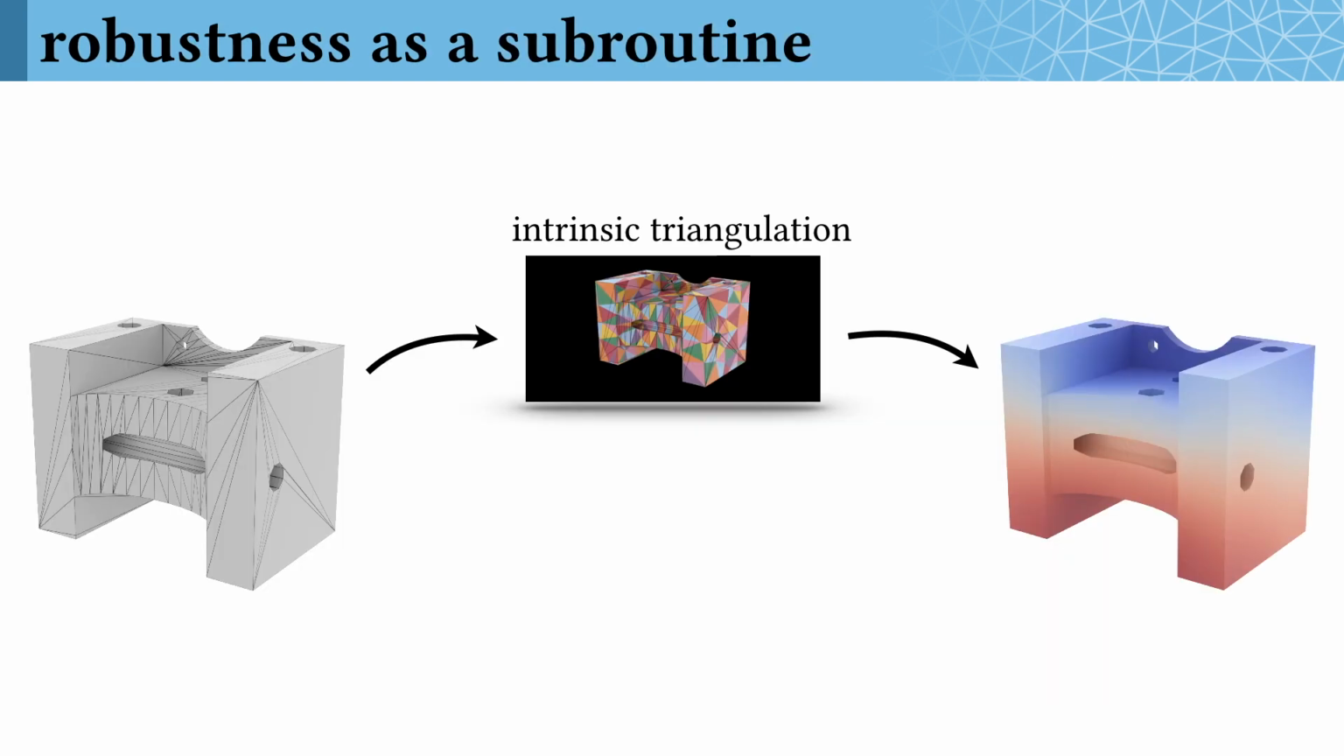As a closing thought, we're very optimistic about the future where robustness can simply be a subroutine in geometric algorithms. Rather than having to stress about numerical robustness for every single algorithm you write, a huge class of these methods can instantly become robust in general just by running on our intrinsic triangulations.